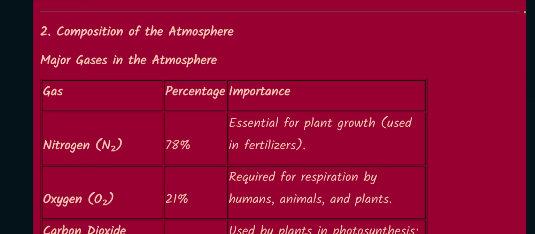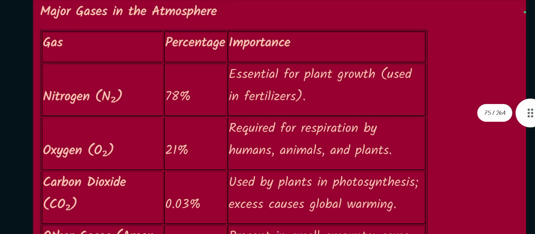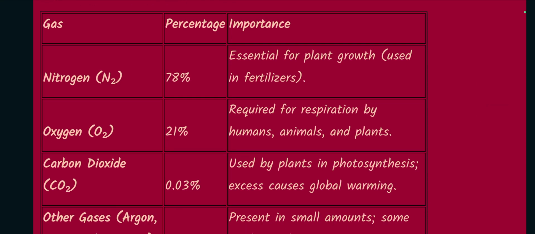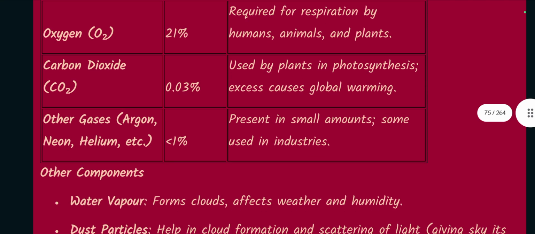Composition of the atmosphere. Major gases in the atmosphere: Nitrogen gas, N2, 78%, essential for plant growth and used in fertilizers. Oxygen, O2, 21%, required for respiration by humans, animals, and plants. Carbon dioxide, CO2, 0.03%, used by plants in photosynthesis.